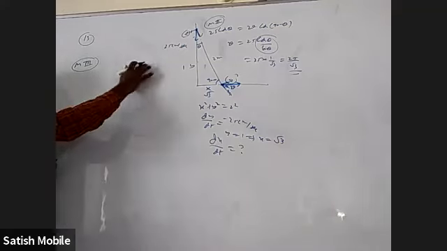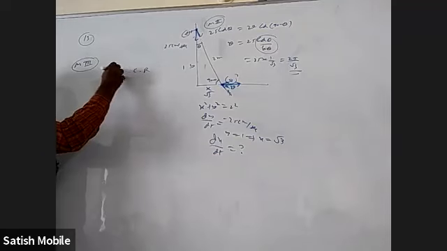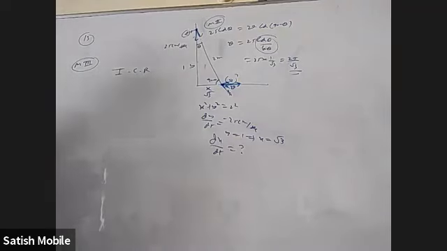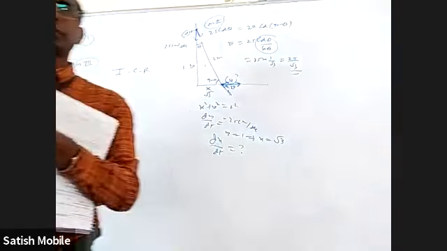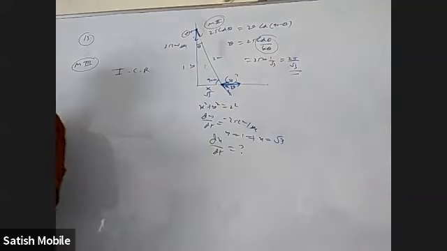Okay. Another method in physics. Has anybody heard of ICR? Instantaneous center of rotation. Anybody heard that? No?